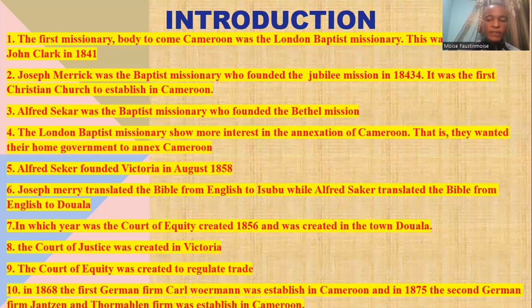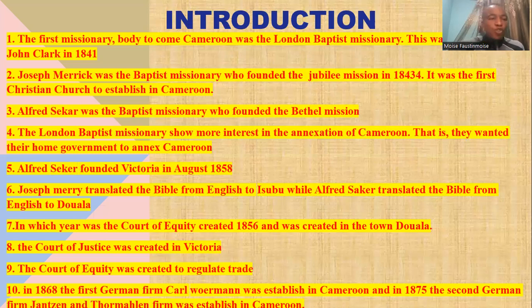And in 1875, the second German firm, Janssen and Tomalen firm, was established in Cameroon. Now the question comes, identify the two German firms in Cameroon. You had Cameroon firm established in 1868 and the Janssen and Tomalen firm established in 1875.